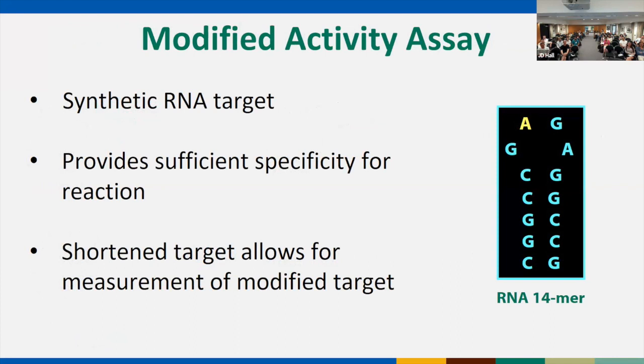So we know abrin and ricin attack 28S ribosomal RNA. What we've done is we've designed a synthetic RNA target, which is here. It's 14 bases, GC-GC base paired, and the GA-GA tetraloop is present there. When ricin or abrin come into contact with that, they will depurinate this adenosine, just like it does inside the human body. So why do we want to work with this synthetic RNA target rather than working with 28S ribosomal RNA? Because I want to do this detection by mass spec. And detecting this by mass spec is a lot easier than detecting 28S ribosomal RNA.